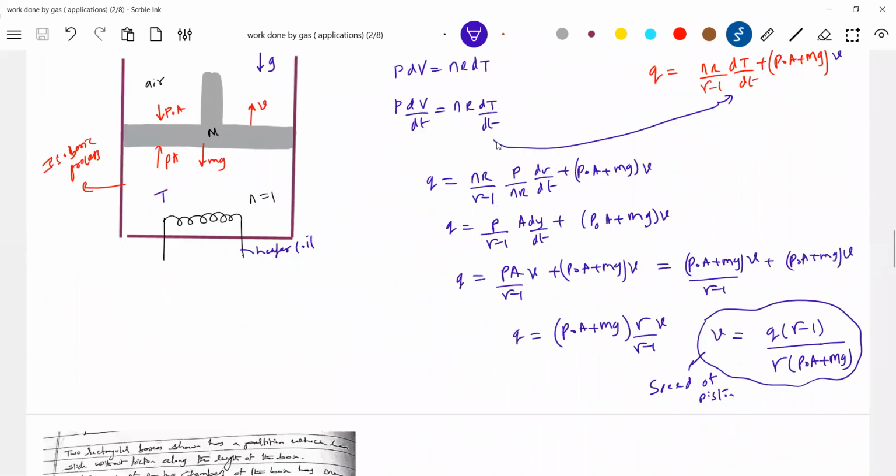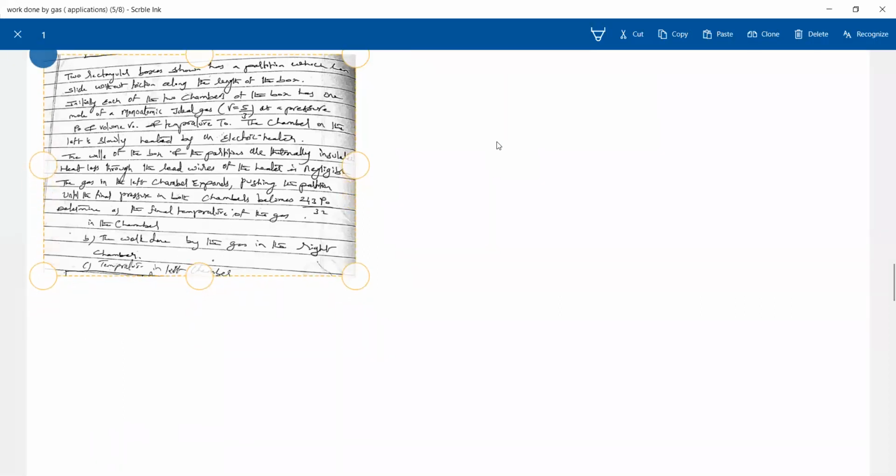Okay, this is a very popular advanced question. Once again, I brought it. Let me read the question. Two rectangular boxes shown have a partition, which can slide without friction. I'll redraw the diagram. You meanwhile read it. I'll redraw the diagram.